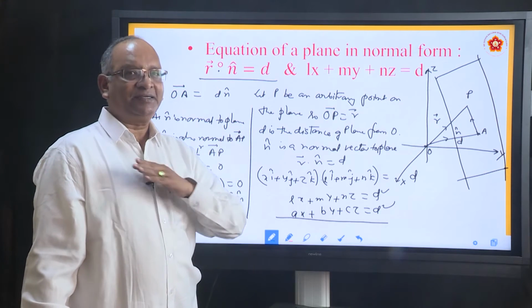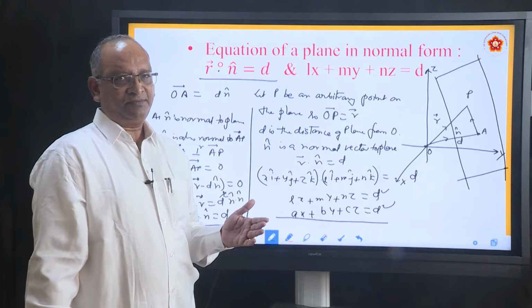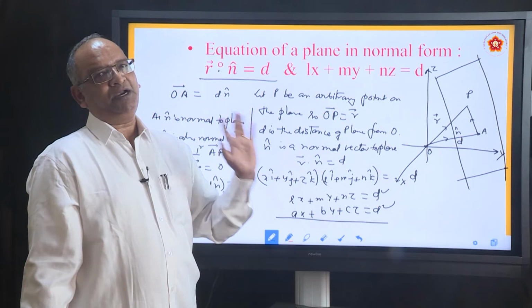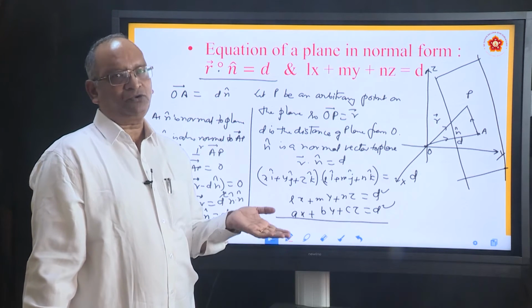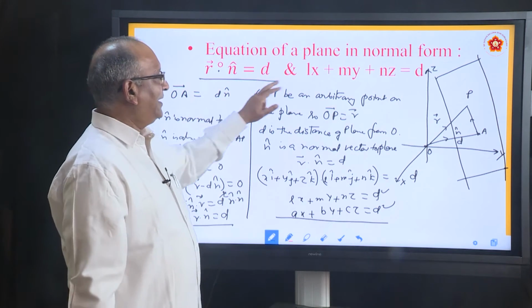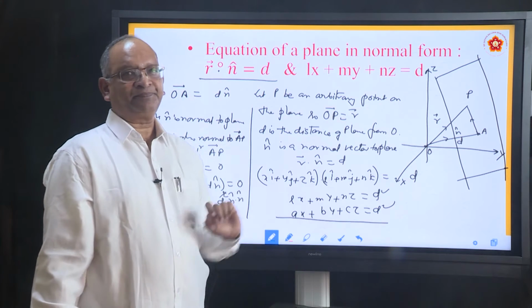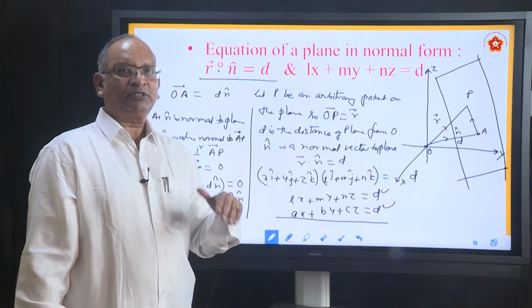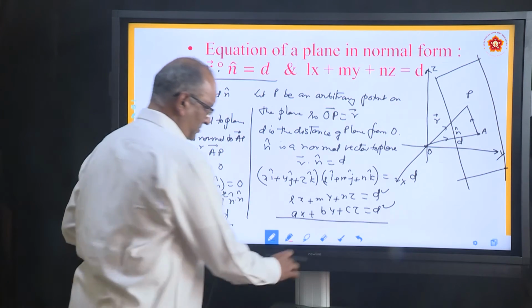What is d? Distance of the plane from the origin. What is n cap? It is a unit vector perpendicular to the plane, or normal to the plane. Okay? And in Cartesian form, this is the equation. This is how we derive this particular equation. We go to the second type now.